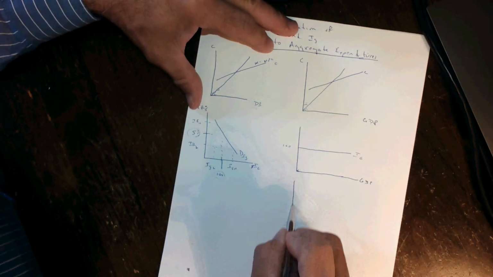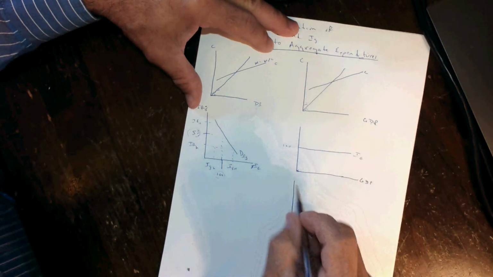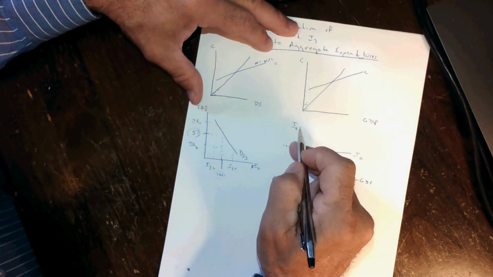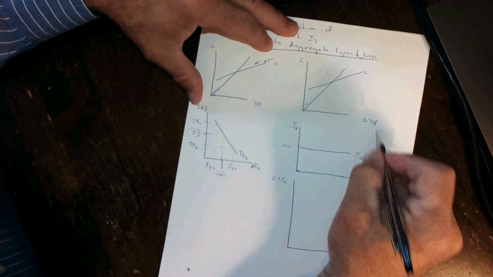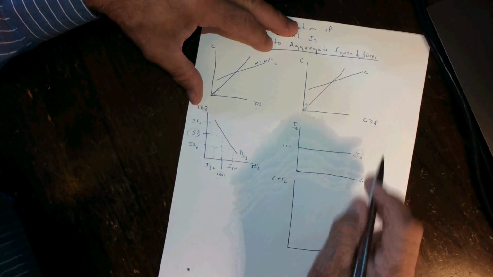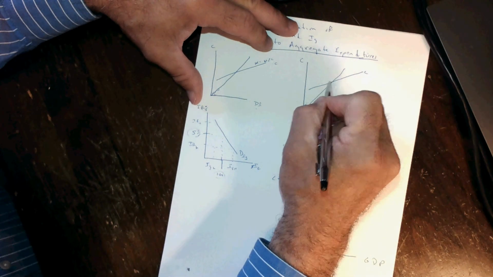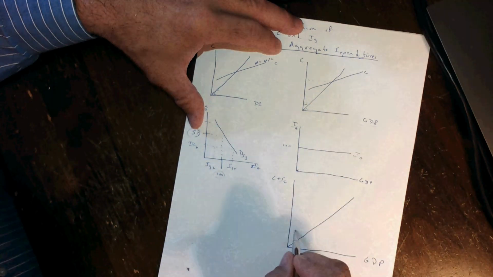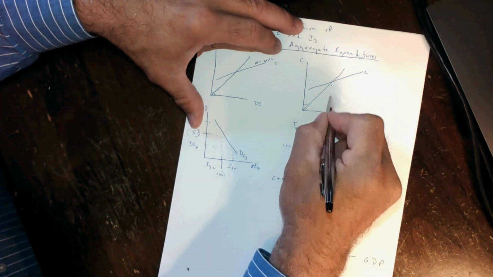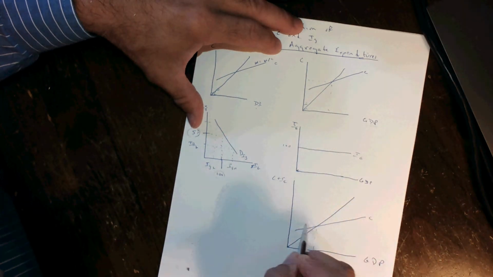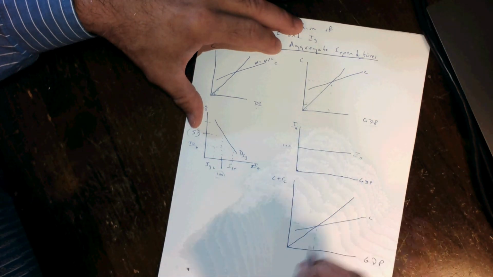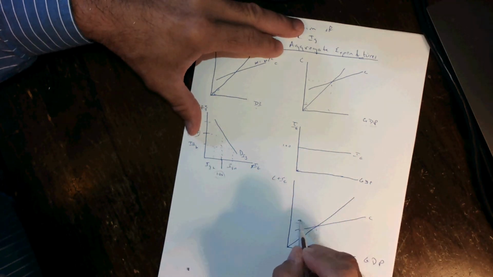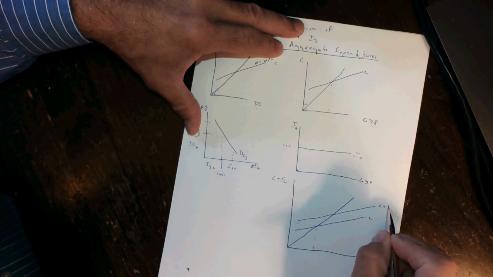Now we want to get those together. We just built our model such that we have C plus IG, find out what the current value is at each, and now we have GDP on each axis. Since we have like things on this axis, we can just add these two values together. So we're going to draw a 45-degree reference line, and we're going to plunk C on here, whatever this value is. Then we're going to add a constant amount of IG to this line with a slope. If you add a constant amount to a line with a slope, you'll get a parallel line. So this will be C plus IG.